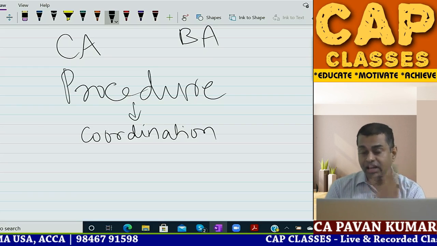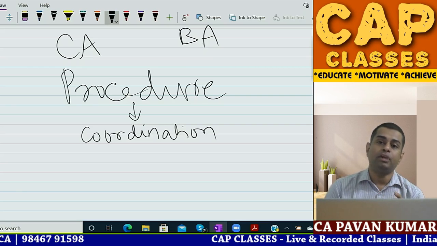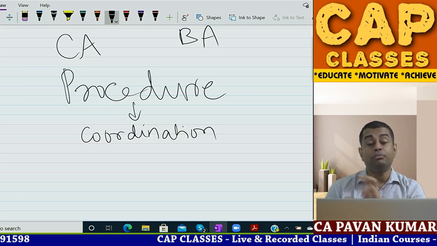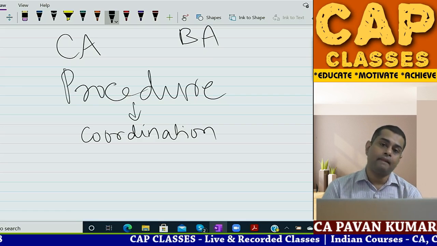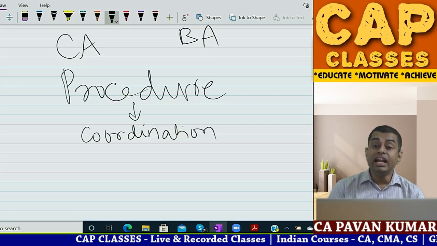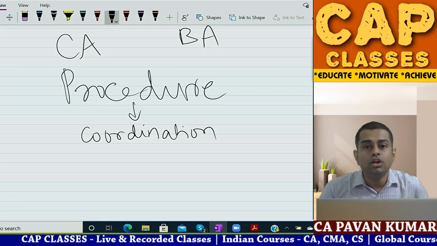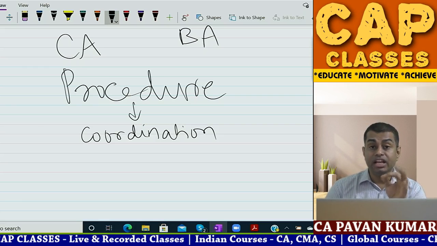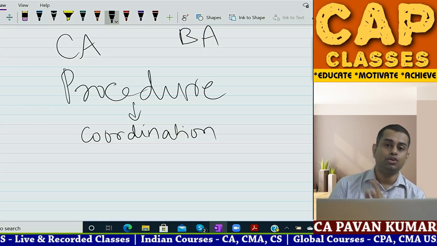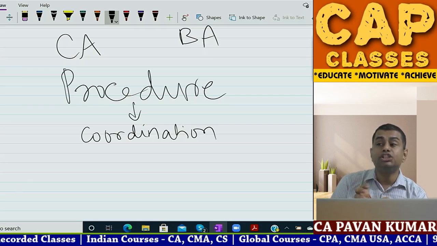That can be told by central statutory auditor. Two, these audit procedures are to be applied. These audit policies are to be verified. These accounting policies are to be verified. That you can tell them. Uniformity, that you can tell them. And also you can ask them, I need information relating to 1, 2, 3, 4, 5 points. So I request you give the information required in 1, 2, 3, 4, 5 bullet points. This is what statutory auditor has to do when, as a statutory company auditor, you receive the branch audit report.